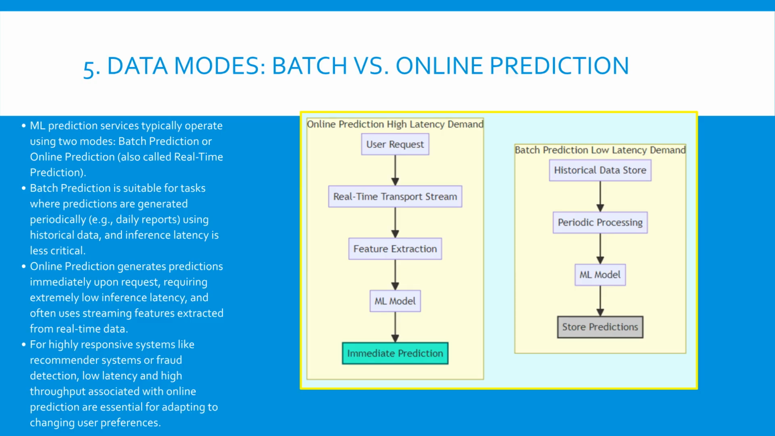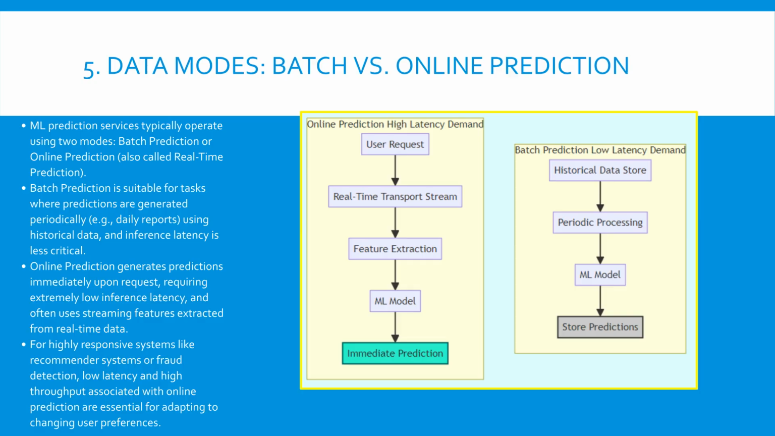In contrast, online prediction requires the model to respond almost instantly to an individual request, demanding extremely low latency. Online prediction often requires extracting streaming features from incoming data in near real time. For systems like fraud detection or highly responsive recommendation engines, online prediction is mandatory. Online prediction allows the system to be much more responsive to a user's changing preferences or new data, directly supporting the scalability requirement for adaptability. The scalability challenge here is building a reliable pipeline that can manage this high-velocity, real-time data flow.